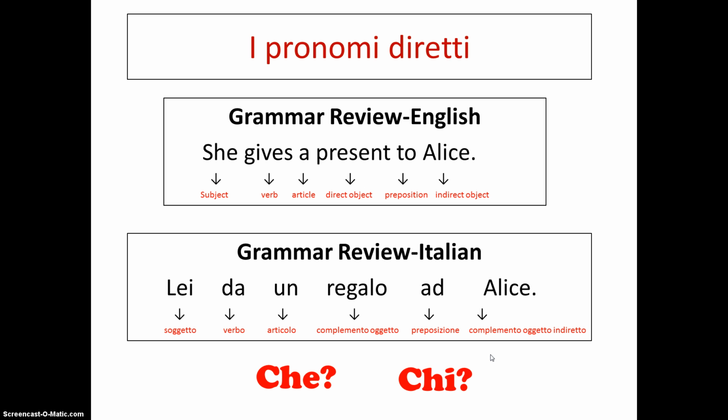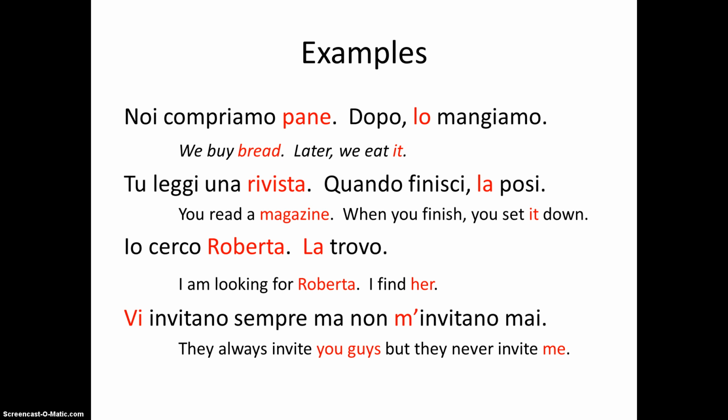In Italian, the question you would ask yourself is che cosa dà, un regalo, or in the case of the direct object being a person, chi, who. So let's look at a few more examples of direct objects. Noi compriamo pane. We buy bread.